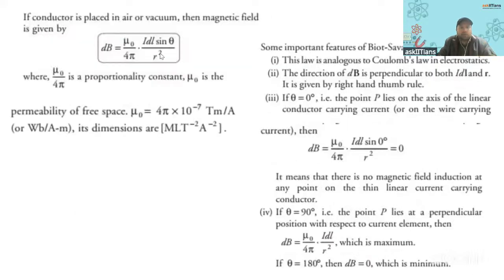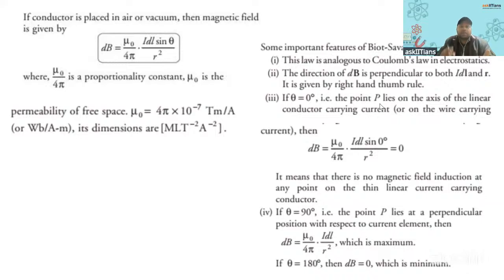Then if we put the constant of proportionality as mu naught by 4 pi, we get mu naught by 4 pi, I dl sine theta by r square. What is this mu naught by 4 pi? This value you should remember. This value is 10 to the power minus 7 Tesla meter per ampere. Sometimes they might ask you the dimensions of mu naught. These types of questions come in the MCQs.